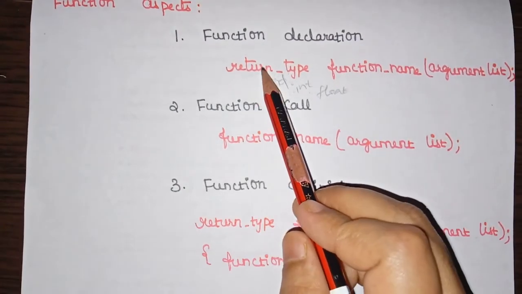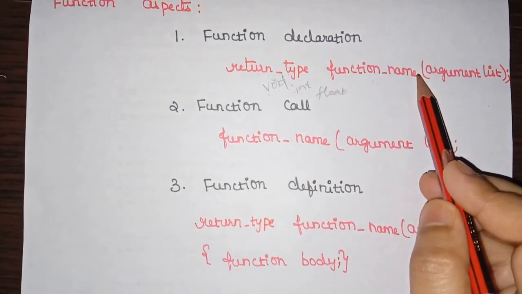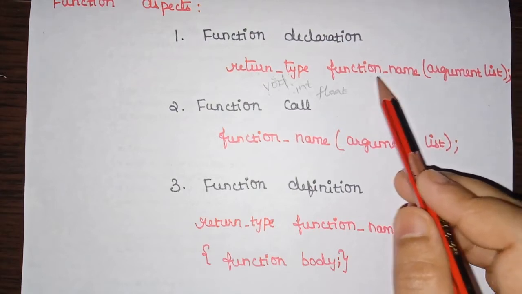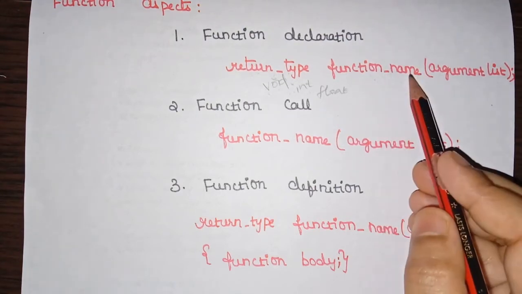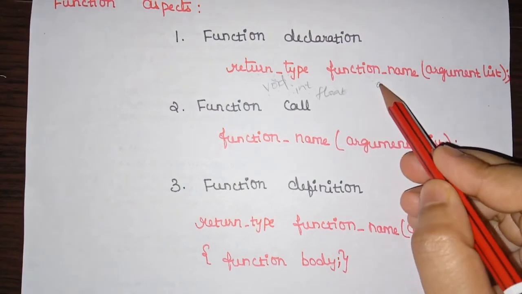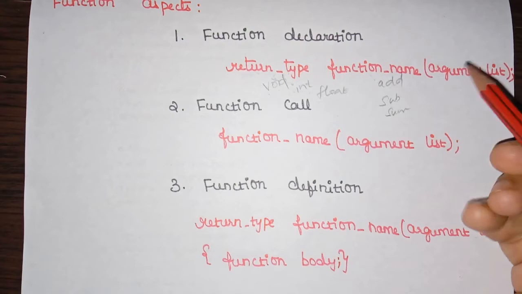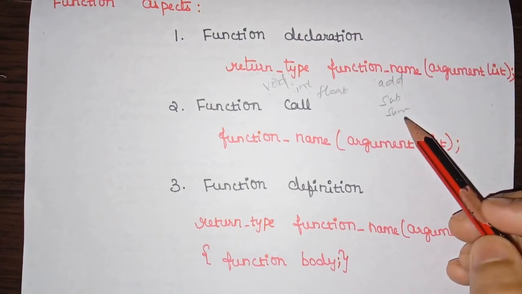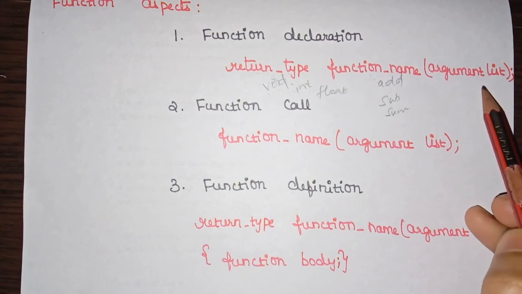So first it should have a return type and then a function name. The function name can be anything; it is dependent on the user. The user or the developer can give any name for a function, for example add, sub or sum. Then, after the function name, we have the argument list.